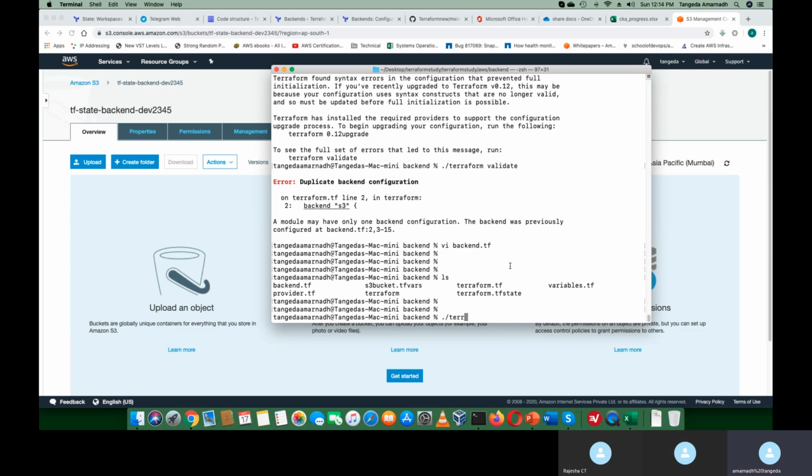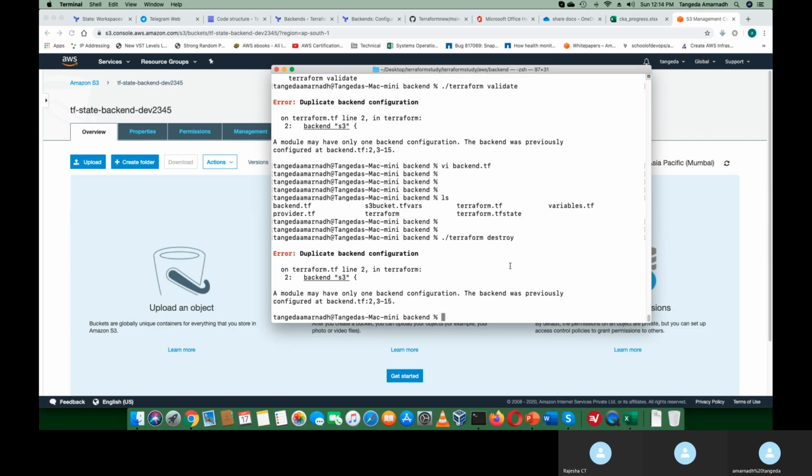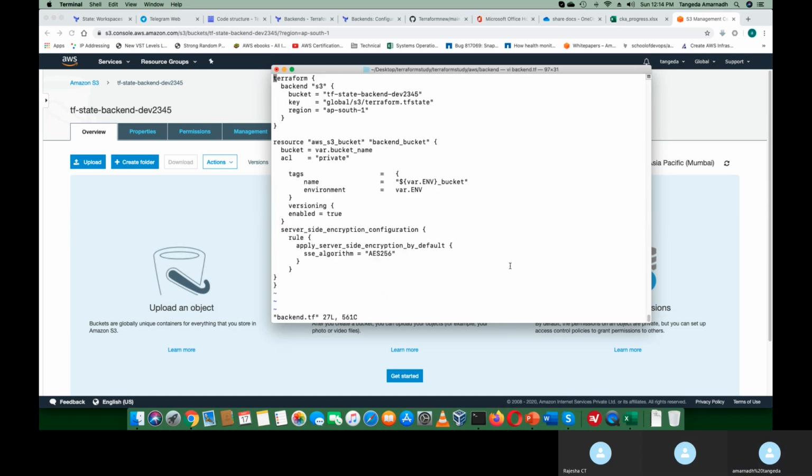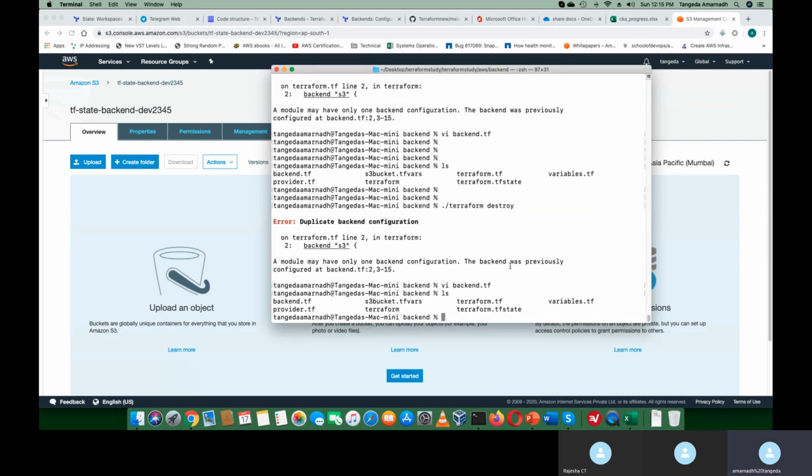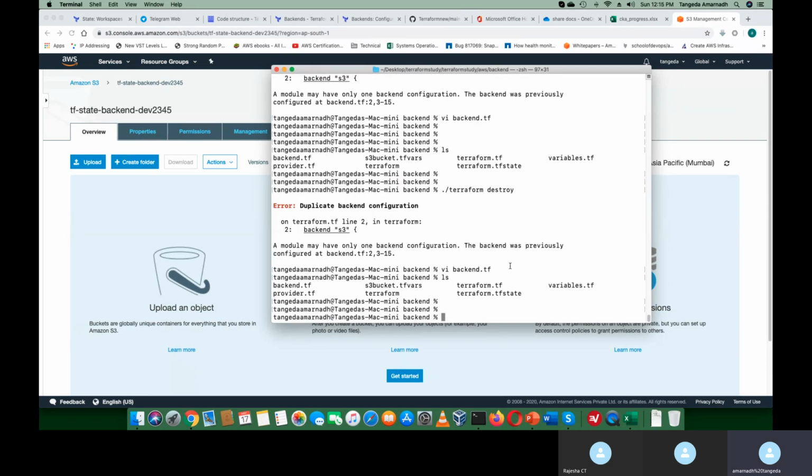The problem is I created two files here, if I'm not wrong.